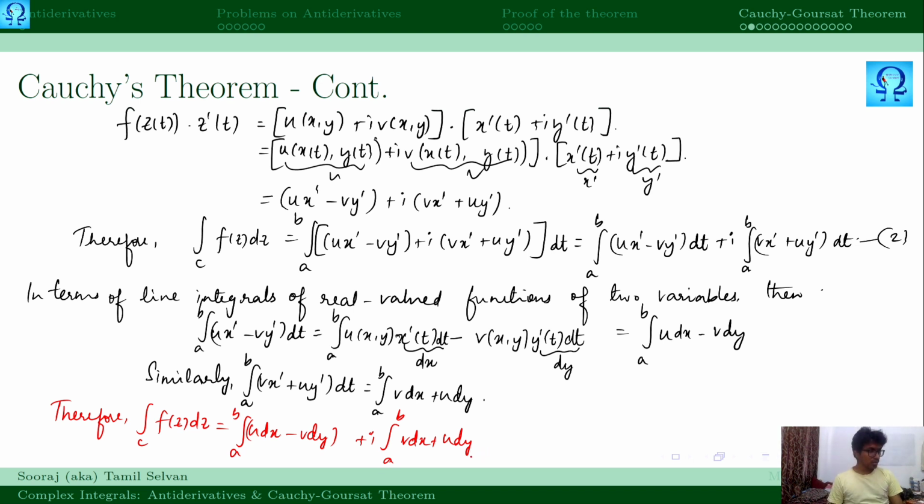So we mark this as equation 3 and we are just going to make some observation here. The expression in equation 3 can be obtained formally by replacing f of z equals u plus iv and dz as dx plus iota times dy. If you just replace here, this is what you are going to get, right?